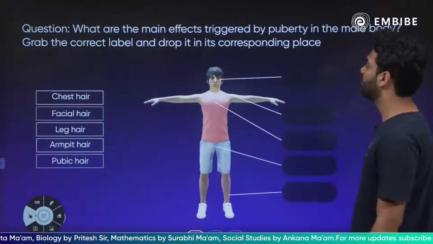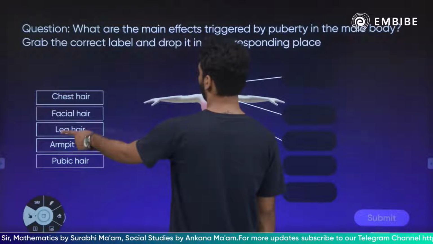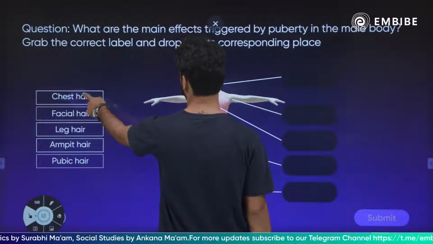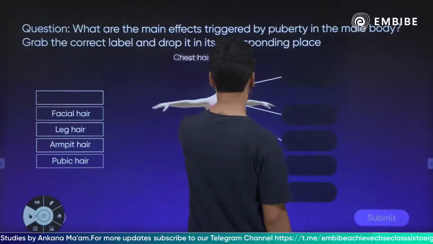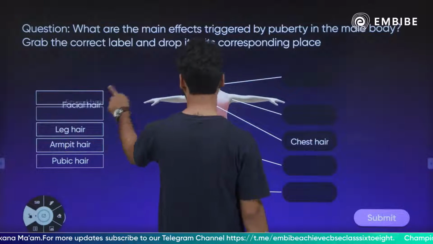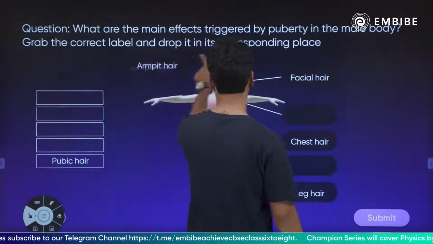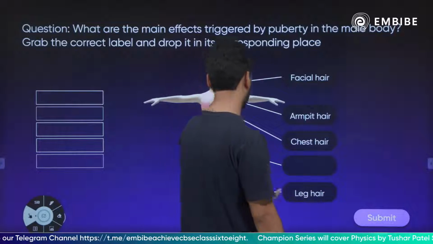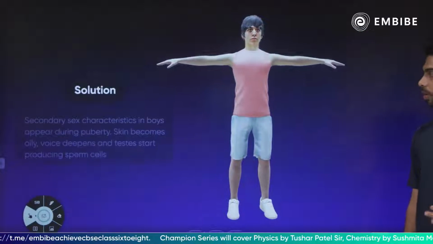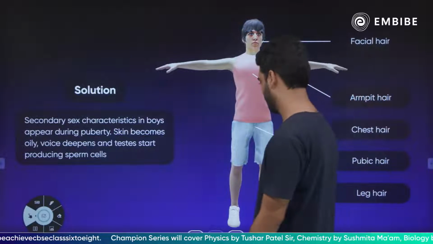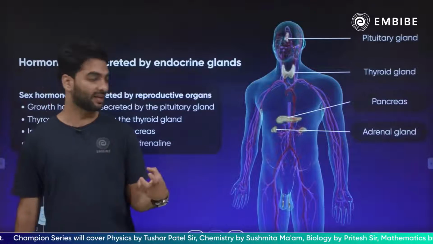Chaliye. What are the main effects triggered by puberty in the male body? Grab the correct label and drop it in its corresponding place. So chest hair is definitely, that happens in the boys, right? Then you have got facial hair on the face, leg hair on the legs, armpit hair in the armpits, and pubic hair in the pubic region, right? So these are the changes that happen in boys during puberty. And because of oily skin, it attracts acne.